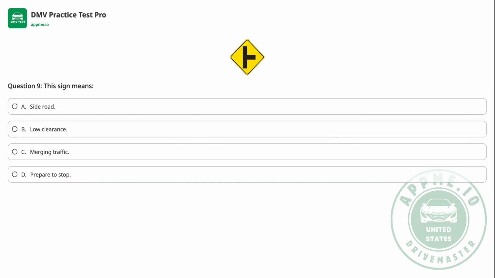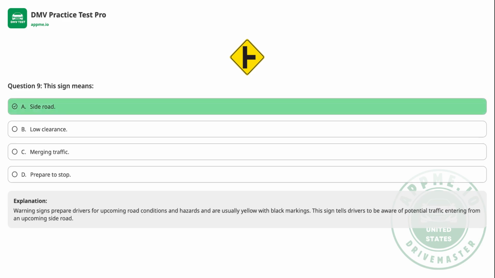Question 9. This sign means A. Side road. B. Low clearance. C. Merging traffic. D. Prepare to stop. The correct answer is A.